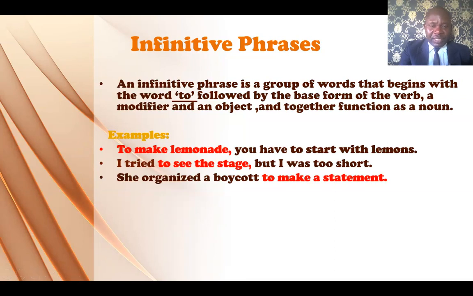Very good. Now, what is the function? She organized a boycott. Why? To make a statement. So, to make a statement here is giving you more information about the boycott. Right? She organized. What did she organize? A boycott. So, a boycott is the object of the verb organized, while this is the object complement. Okay?